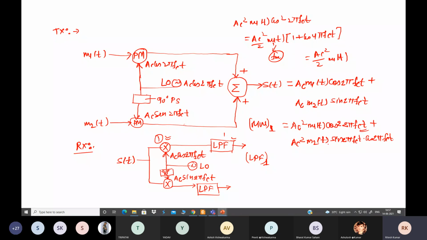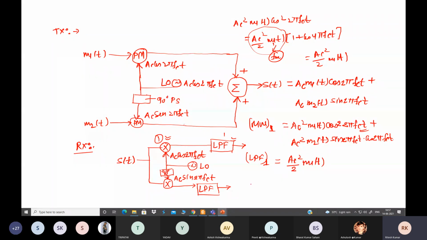Now for the second one, what do we have? Sin 2 pi f_c t cos 2 pi f_c t. How can you write this? Sin A plus B plus sin A minus B. So what will be the result? It will be at higher frequency, so this term will be eliminated. And the only thing is that this term, A_C squared by 2 m1(t), we expect at the low pass filter output. So this is our low pass filter output, A_C squared by 2 m1(t).